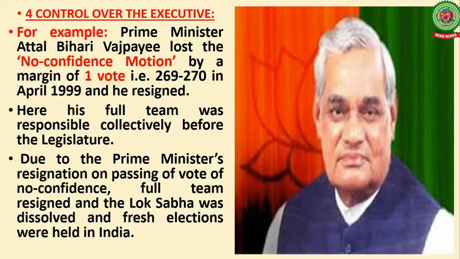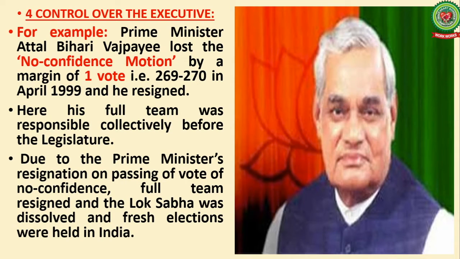Now, the example of this is Prime Minister Atal Bihari Vajpayee lost the no confidence motion by a margin of one vote. That is, he got 269 votes, and on the other side, there were 270 votes in April 1999, and he resigned.